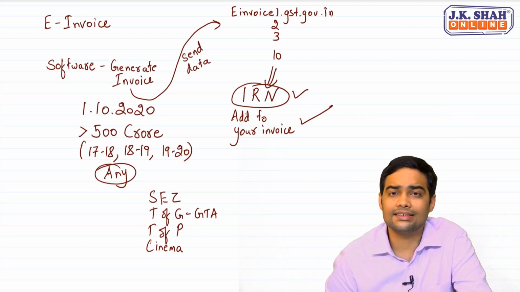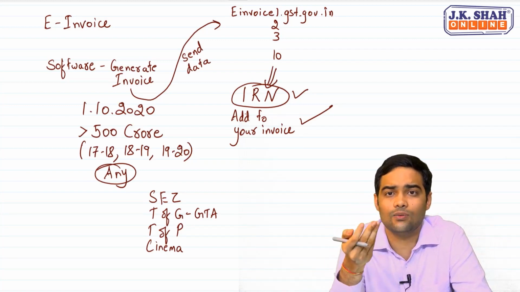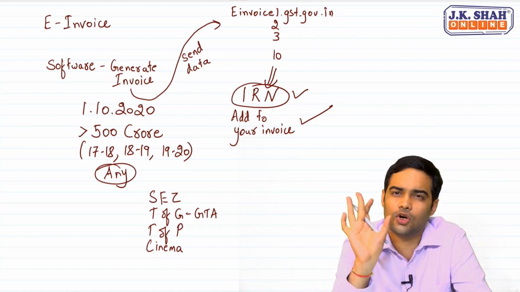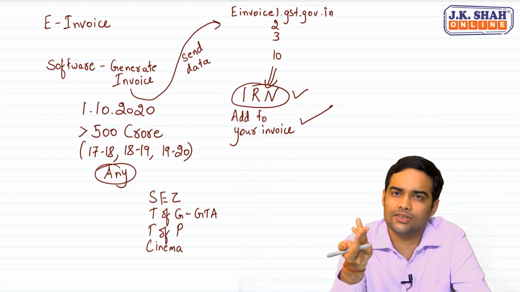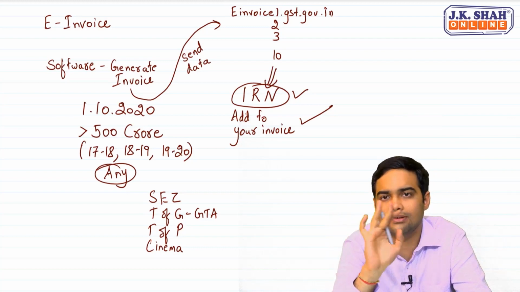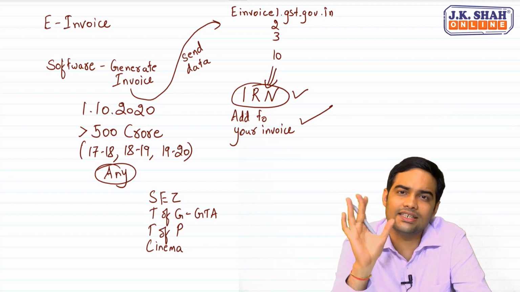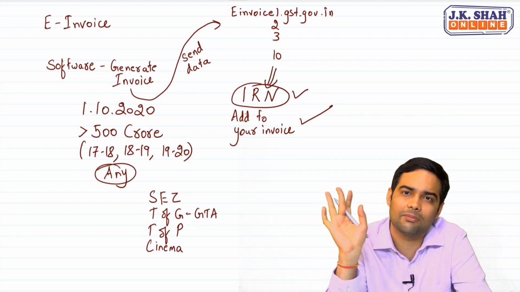There was a relaxation provided for the month of October that you can generate the invoice within 30 days. So for October there was a relief. Again, that relaxation is something which can be asked in the examination. Otherwise, other than that, there is nothing. Plus, once e-invoice is generated, you are not required to create a duplicate or triplicate copy.